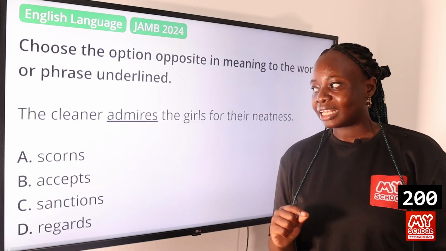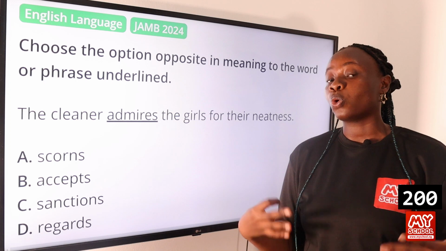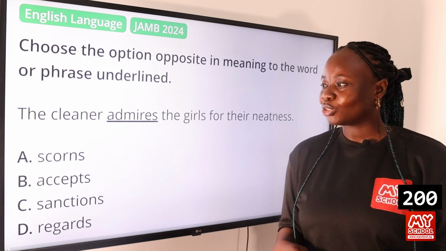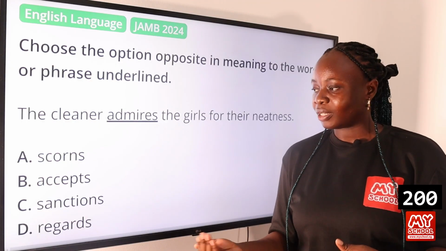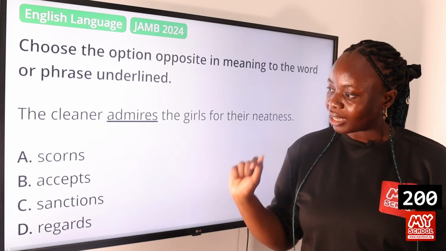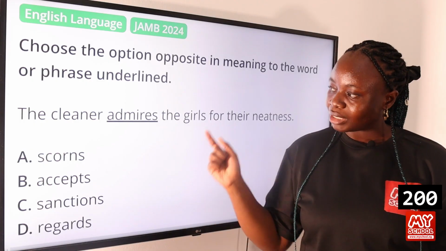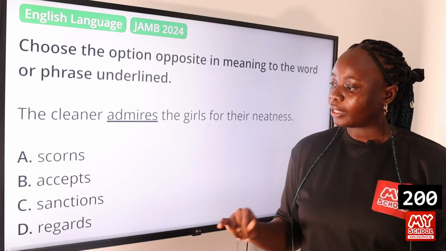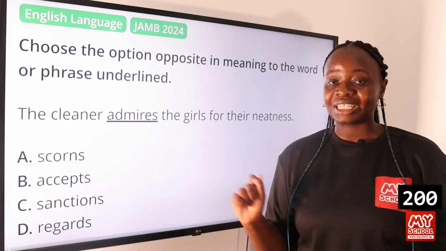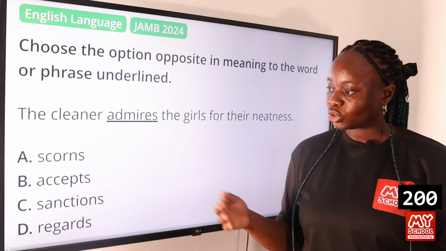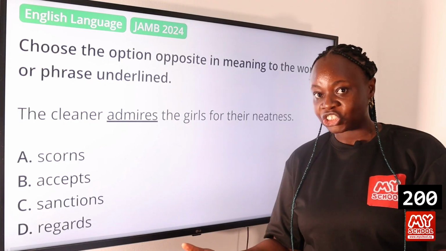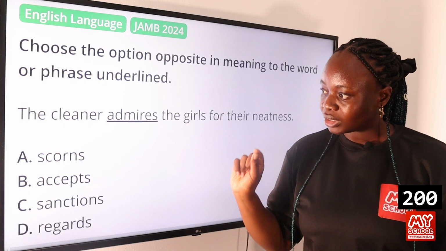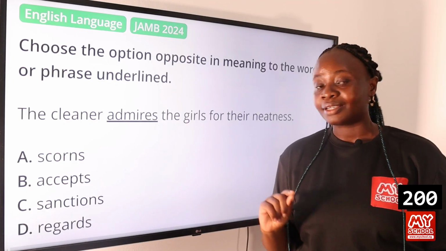The word admires means to respect someone or to hold someone in high regard. So the opposite of that would be scorn. That means to treat someone with contempt or disrespect. So it will be the opposite of admires. Accept and regards are similar in meaning to admires, although there are slight differences between them. The word sanctions is not an exact opposite of the word admires. To sanction someone means to punish them. So it is not opposite in meaning to that. The opposite of the word admires is option A, scorns.